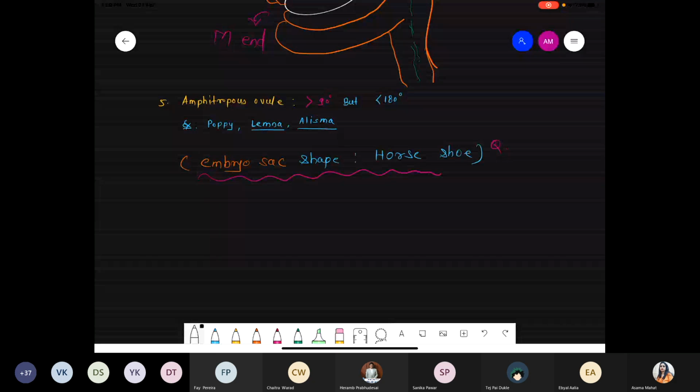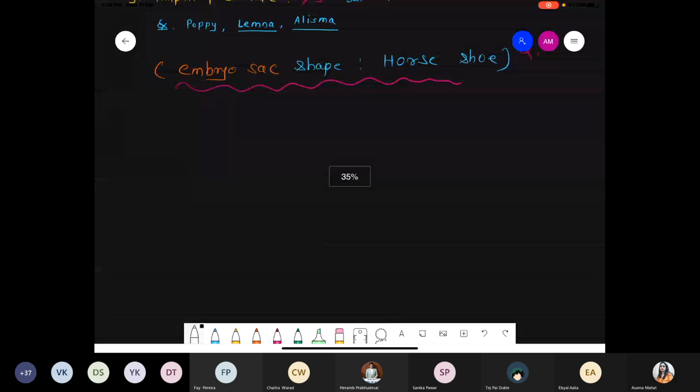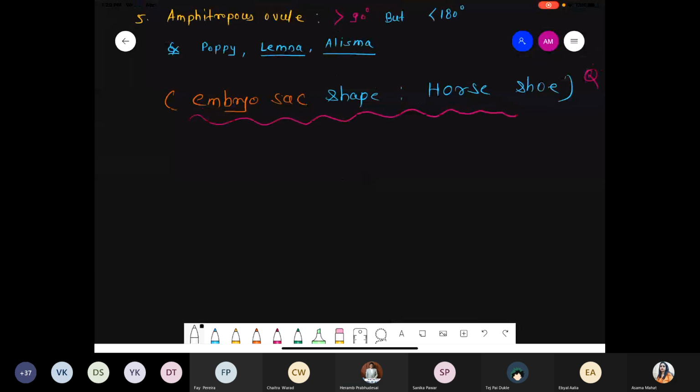Hrishikesh, what is its name? Done? Yes, ma'am. Okay, chalo, so quickly draw the structure. We have to finish, this is the second last. Amphitropous, greater than 90 and less than 180.